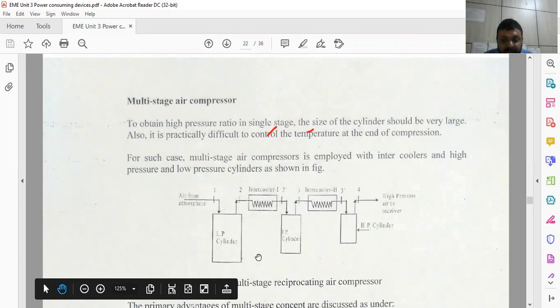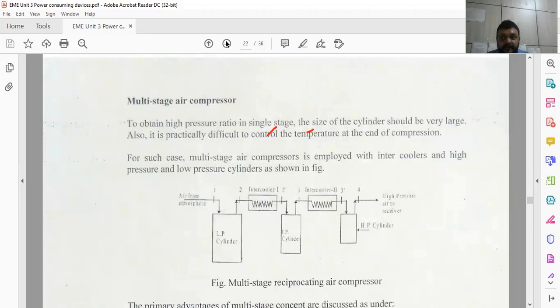So this is the way, in each and every stage, we are trying to increase the pressure so that we can achieve the high pressure ratio. From the initial pressure to the final pressure, we are achieving comparatively good high pressure rather than this one.